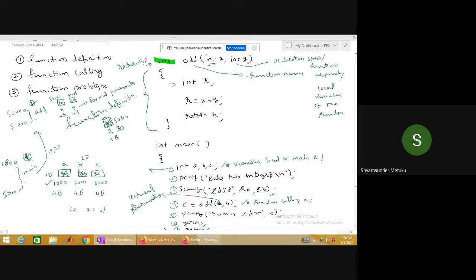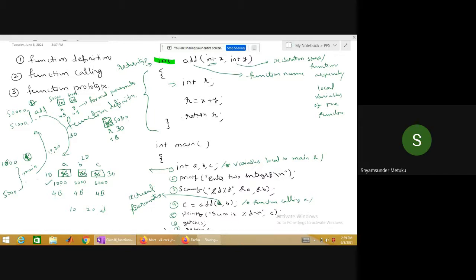So it will come back here. While taking the control from main to the addition, 10 and 20 are copied. While returning, what is it going to bring? 30. Who is going to catch it out of A, B, C? C. So this garbage will be updated by 30, isn't it? Yes, sir. Then immediately the 5th line gets executed. Printf sum is %ld, C. What is the value of C now? 30, sir. 30 will be printed.